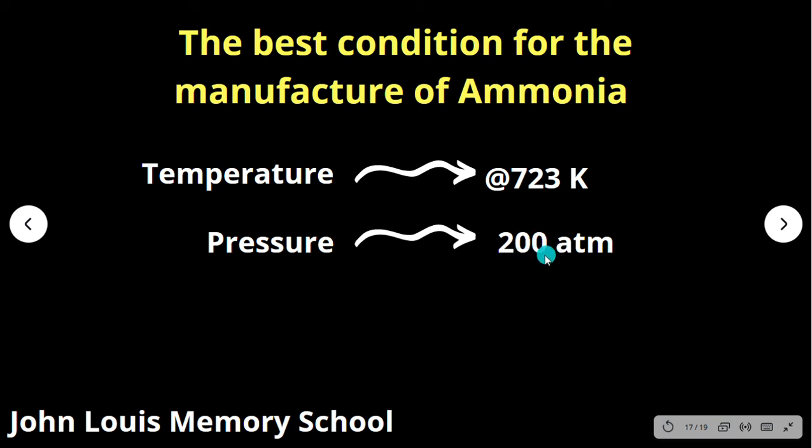So just imagine that in the same sequence. Now you can get it. In the football, what is the pressure inside? You can understand, okay, this is the maximum pressure required to manufacture ammonia.